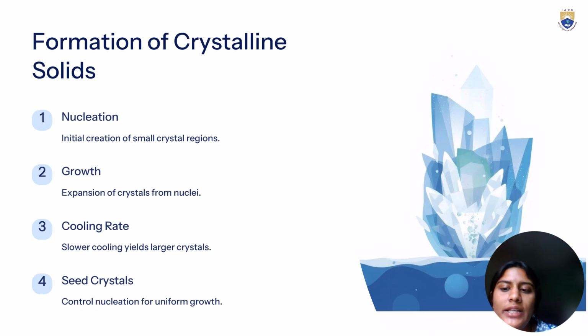Then we have cooling rate. Slower cooling allows bigger structures to form. So when it cools slowly, bigger structures are formed. Seed crystal: sometimes we introduce a tiny crystal to control and guide the growth for better uniformity. So crystals can be formed through a multi-step process which includes nucleation, growth, cooling rate, and seed crystals. Understanding this process is critical for industries like semiconductor manufacturing and metrology.